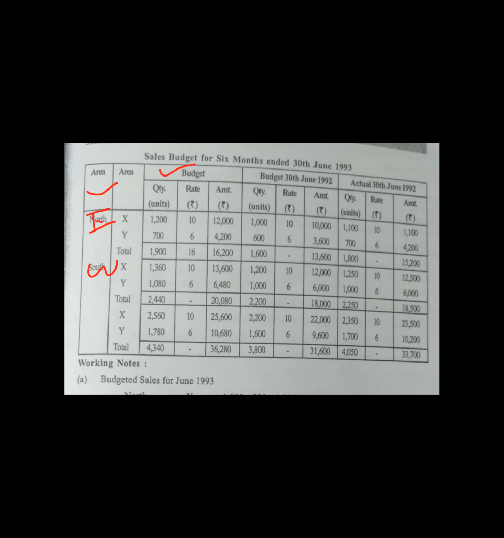These are budgeted for 1993. Just now we saw the working note. From that, quantity, rate per unit, and amount. So 1200 quantity is there and 700 for Y in the north zone. In the north zone 1200. How 1200? Working note 1, you go and see 1000 units already budgeted plus 200, 1200 units into 10 rupees, 12,000.